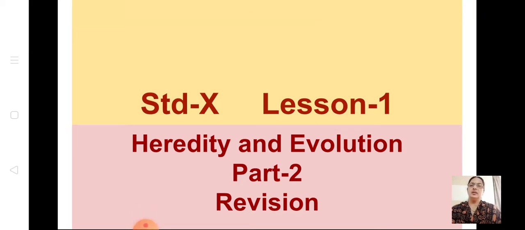Today we are going to continue with the first lesson, Heredity and Evolution. We started with the revision of heredity. We have completed it in the first part. Now let us see what is meant by evolution.